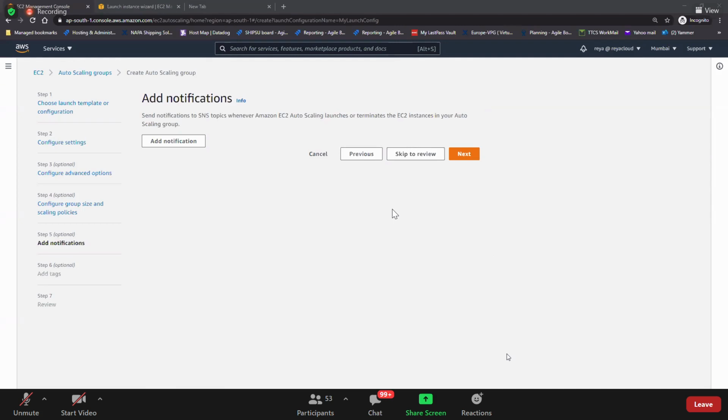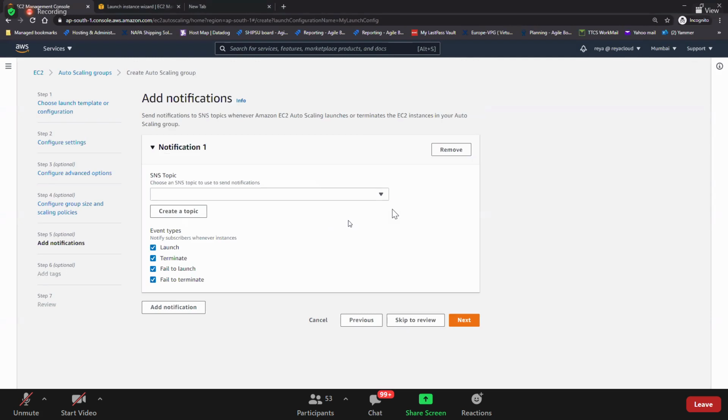And here you see add notifications. What is that? Guys, what is the service that is used for notification purposes? SNS, right? So if you click on add notifications here, SNS is all about 2 things.